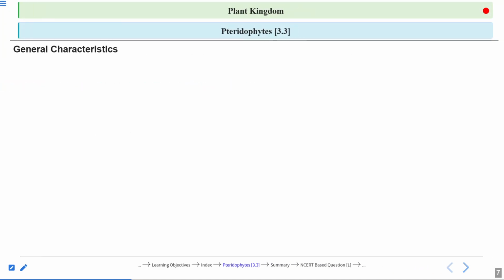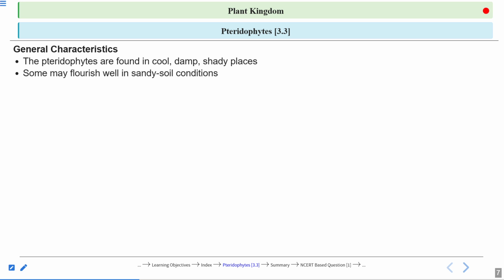So always remember, the first vascular plants are pteridophytes. Pteridophytes are found in cool, damp, and shady places. They are also shade-loving plants, like we see in the case of bryophytes. They grow in cool, damp, and shady places. Some may flourish well in sandy soil conditions. Some of the pteridophytes can also grow in sandy soil. Sand means coarse soil particles.